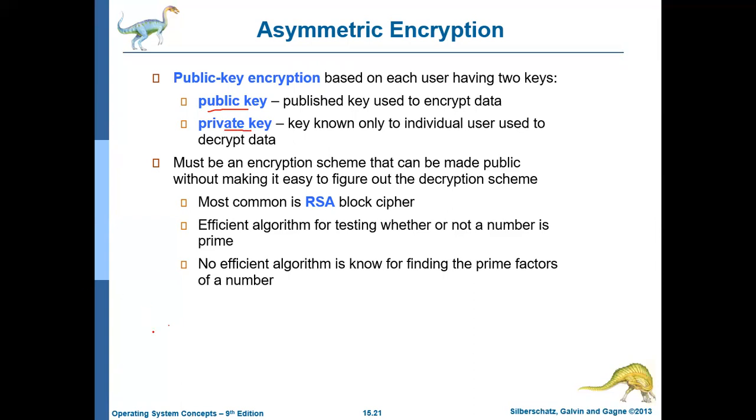Let us assume there are two users, say Alice and Bob. Alice will have her own public key and private key.